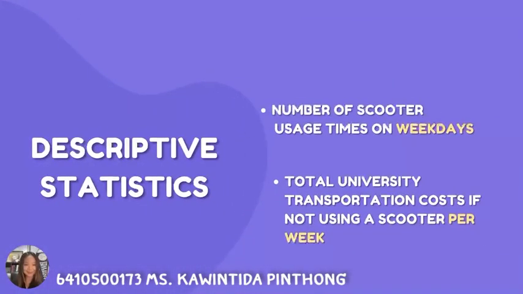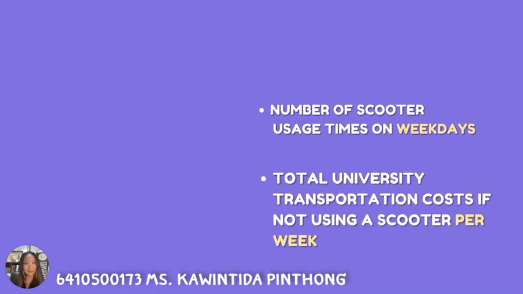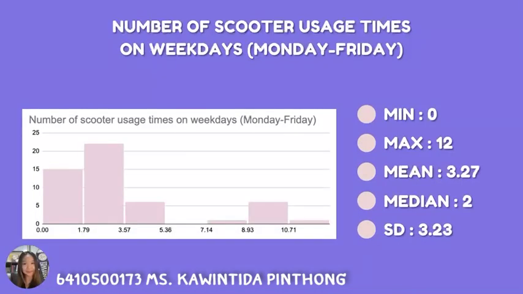For statistics, we start off with the descriptive one, which explains the overview like maximum, minimum, mean, median, mode, and everything. You can view more information in our Google Sheet. This is just one example: the number of scooter usage times on weekdays, Monday to Friday. How many times do people use scooters per week? You can see that the minimum is 0 and the maximum is up to 12.